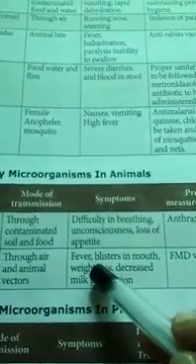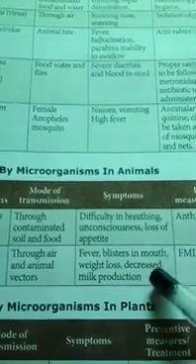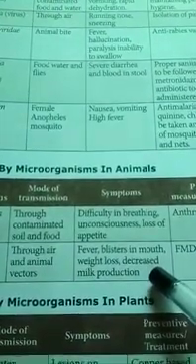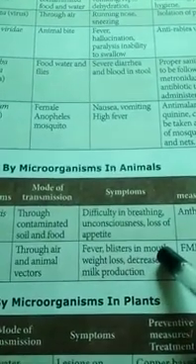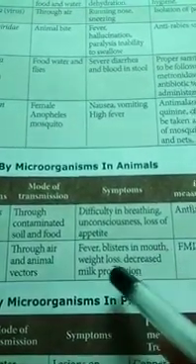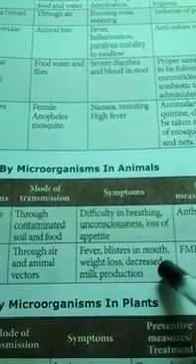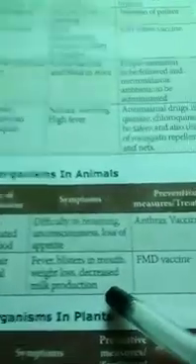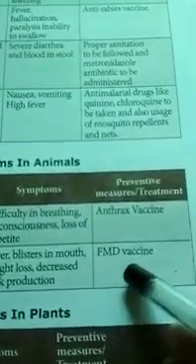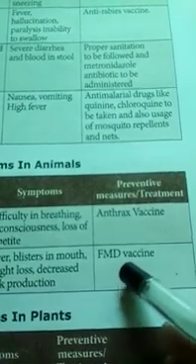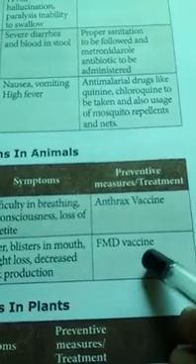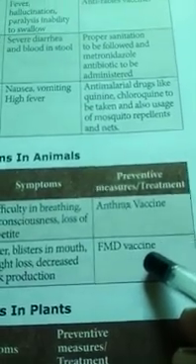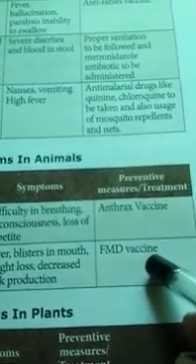Symptoms: fever, blisters in the mouth, weight loss, and decreased milk production. Blisters come up in the mouth like small swellings. Normally weight loss will be there, and decreased milk production. The FMD vaccine, foot and mouth disease vaccine, is there. With the help of this vaccine we are able to control foot and mouth disease.